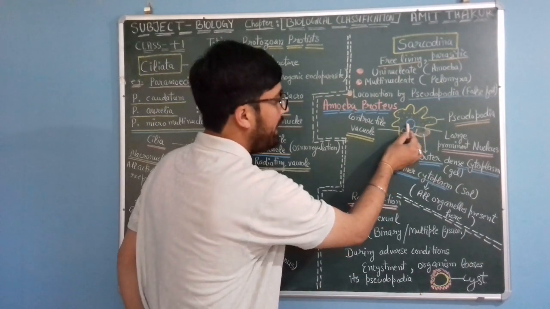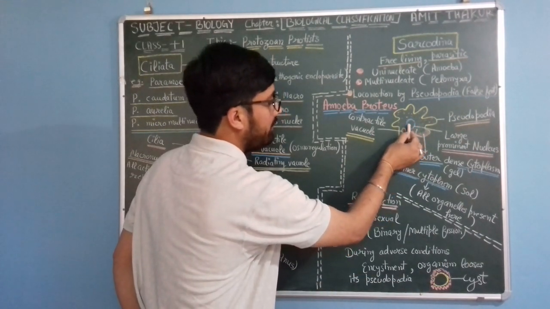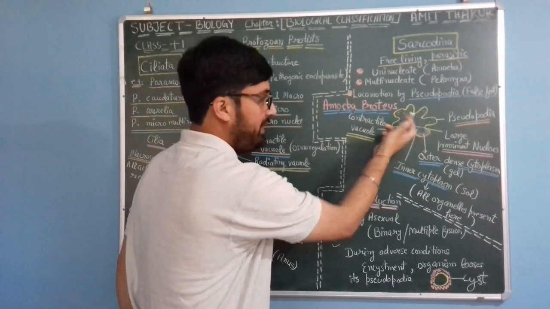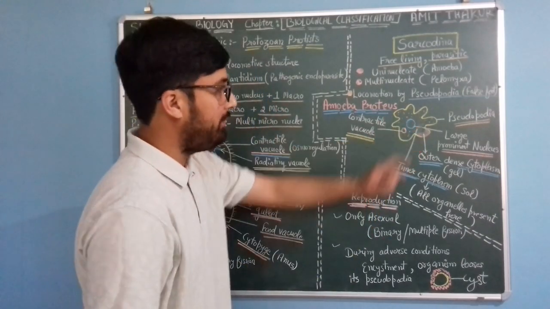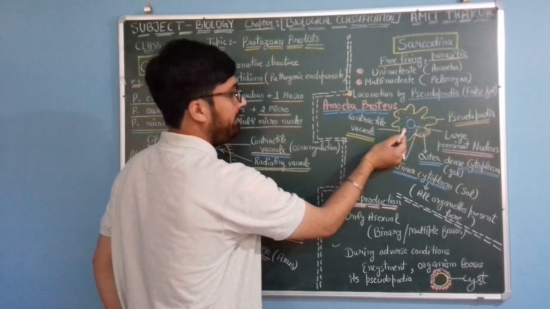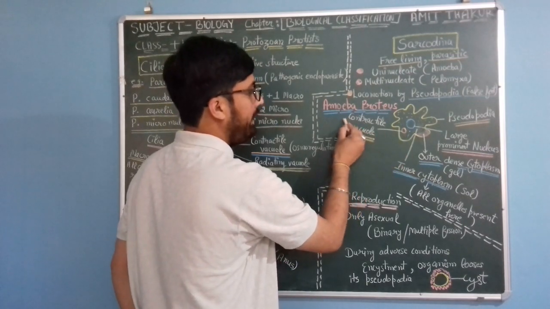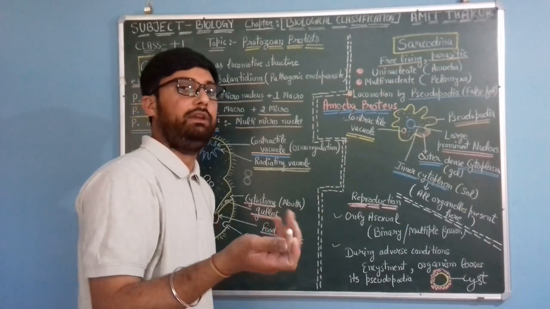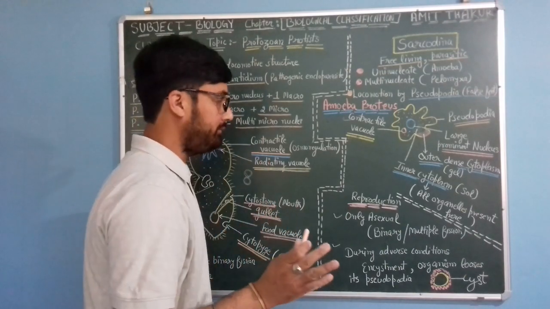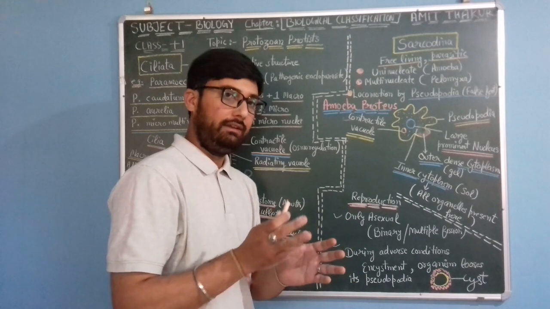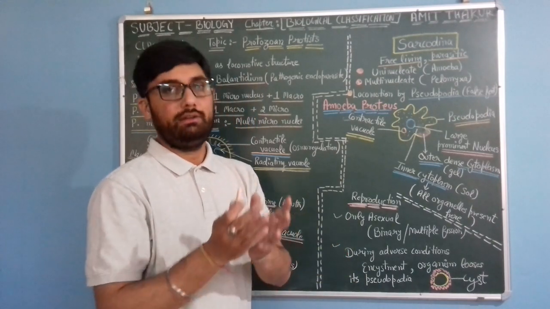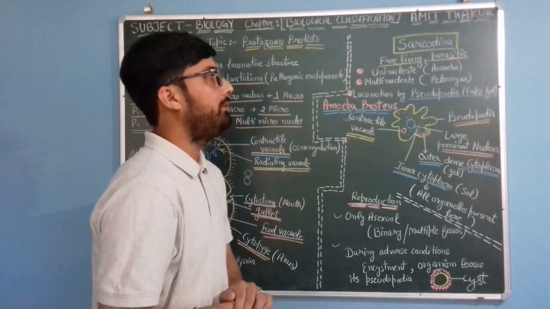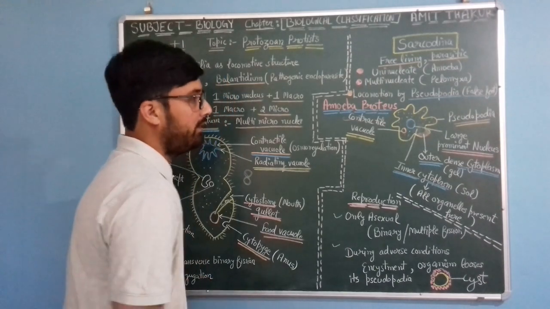Here is a large, prominent nucleus. Here you can see a circular contractile vacuole, which helps in osmoregulation, balancing fluids and ions inside the amoeba body.